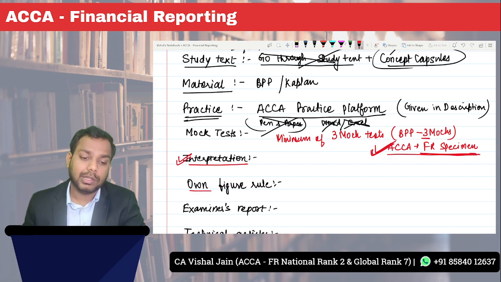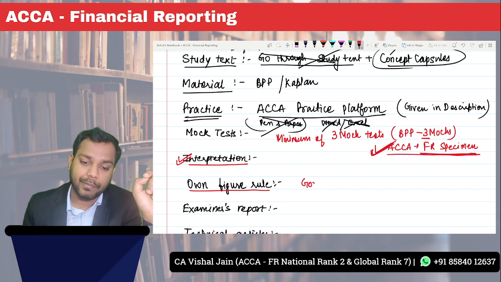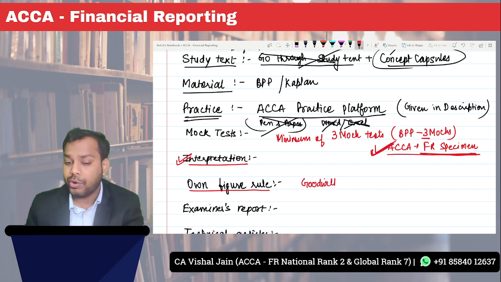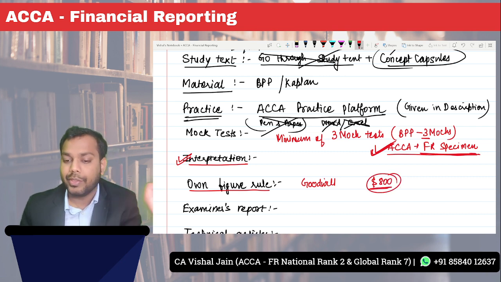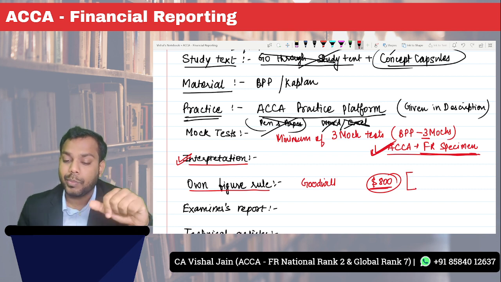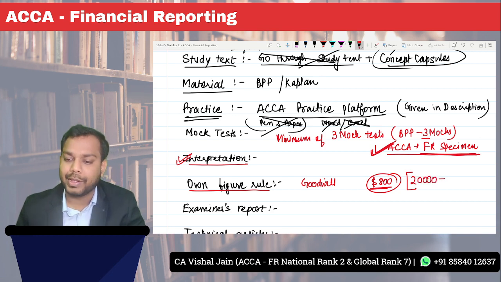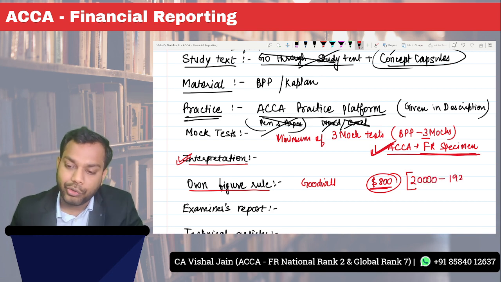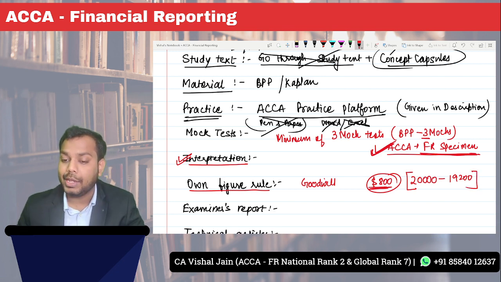Okay. Next is the own figure rule. See, if you are writing in the exam on the ACCA practice platform, suppose you are calculating goodwill, and the amount of goodwill comes to $800. If you're just writing 800, then ACCA says you have to give the calculation of that. Suppose the purchase consideration is 20,000 minus the fair value of the net assets acquired, 19,200. So you should write that goodwill is equal to 800, and in brackets you should give the workings.